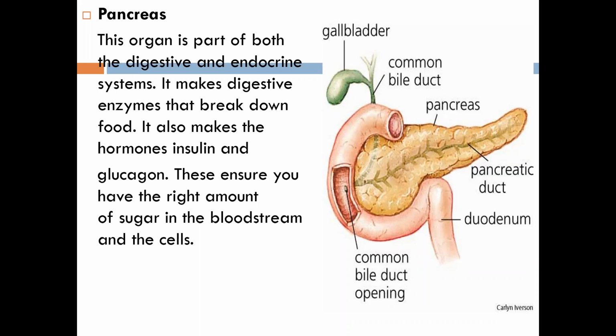So you can write down, which release their secretions directly into the blood. All the secretions will be released directly into the blood. Done?